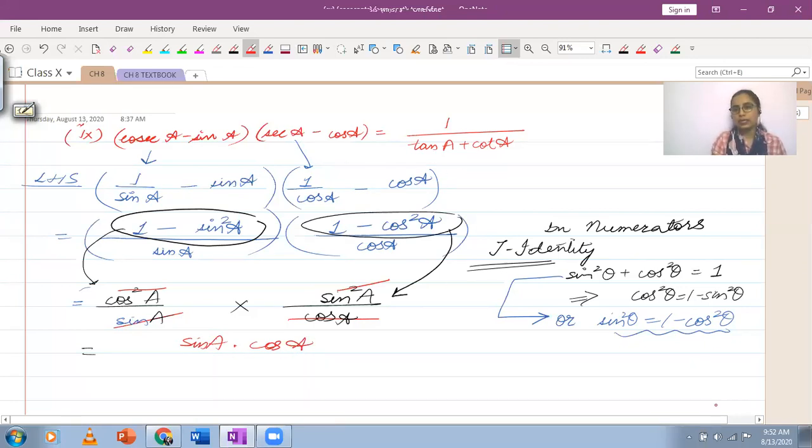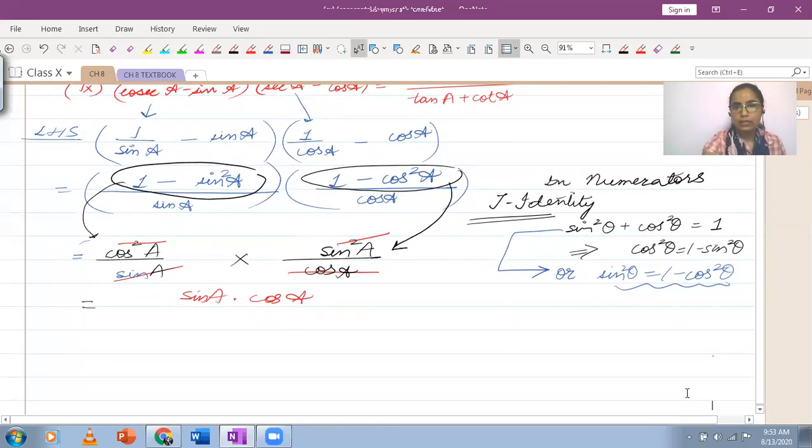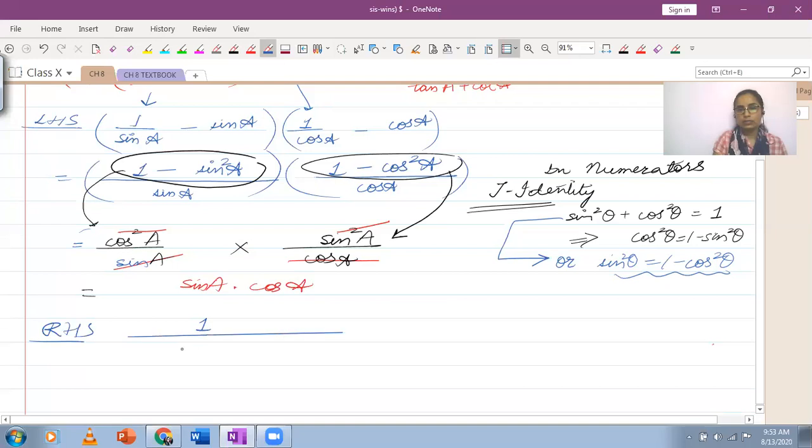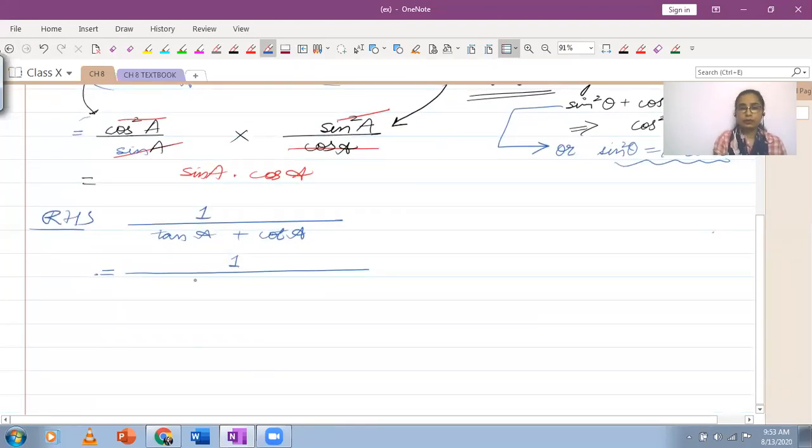Let's go to the right hand side and try solving that and see if I can simplify the right hand side to obtain the same answer as the left hand side. So let's work with the right hand side. On the right hand side, I have 1 over tan A plus cot A. And I'm going to do the same thing. I'm going to convert these into sine and cos. So in the denominator, change tan and cot both into sine and cos. And do take your time, do it very carefully. So sine over cos, this is tan, plus cot is cos over sine.